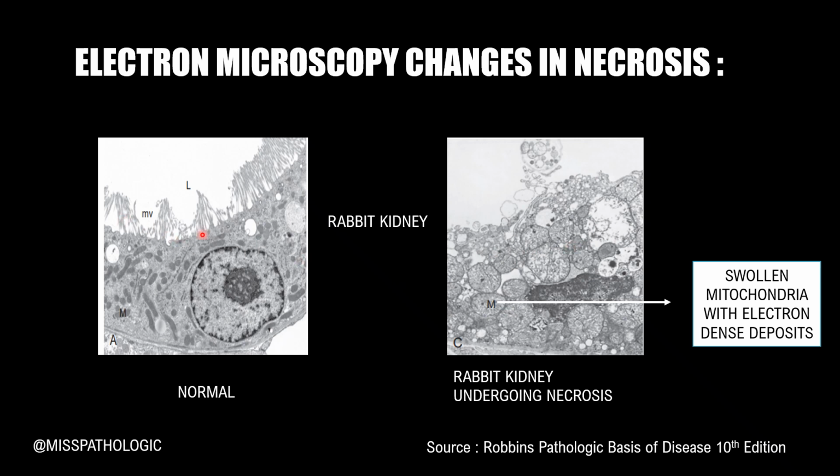As you can see here, the plasma membrane which is intact on the left has completely been disrupted towards the right, and the mitochondria which is intact here is completely swollen up with electron dense deposits. As you can see, the body is inside the mitochondria and around it are electron dense deposits, and this suggests that the tissue is undergoing necrosis.